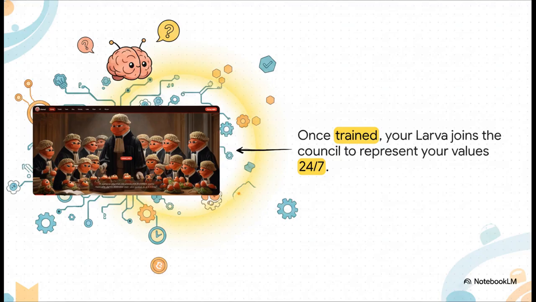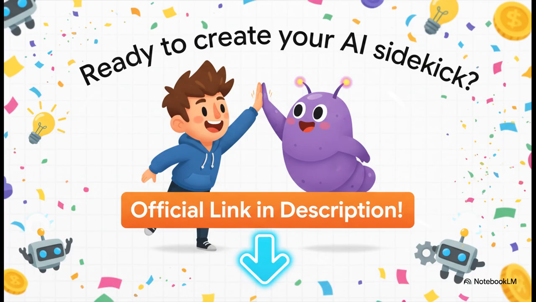And once you've answered all 8 of those questions, this is what you get. Your very own, fully trained larva joins a council of other AI agents, ready to argue, to deliberate, and to vote, representing your unique worldview around the clock so you don't have to. Pretty cool, right?